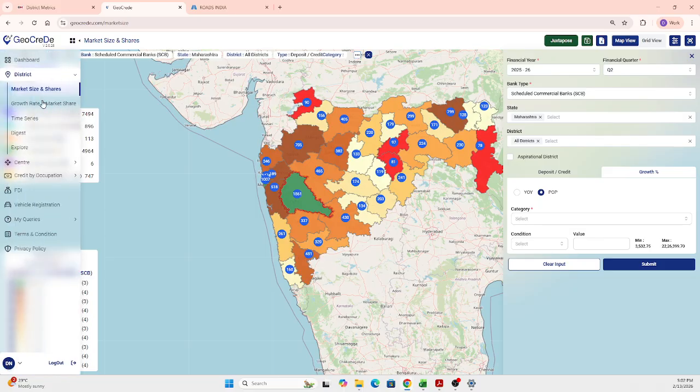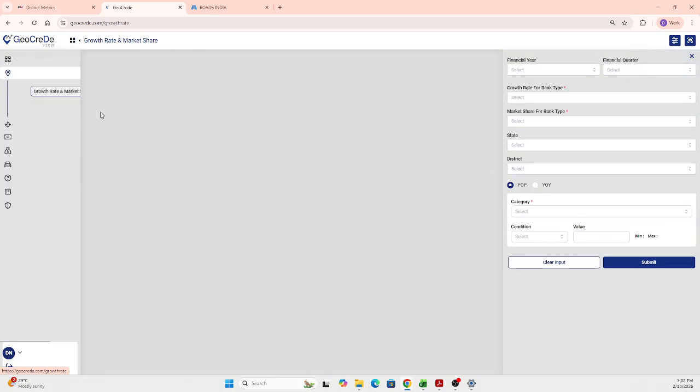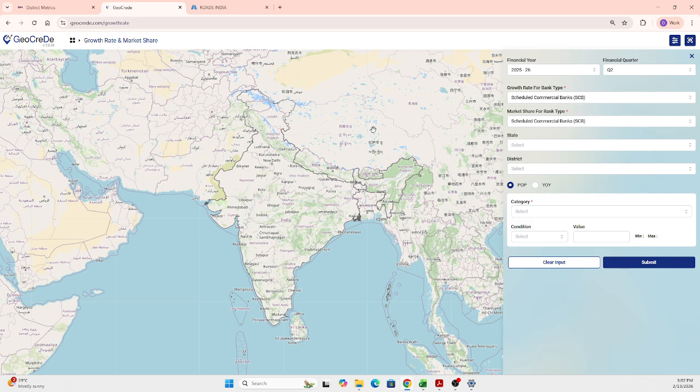So now coming to the growth rate and market share. This growth rate and market share is a feature that helps you understand the growth rate of one bank type. In the same way, you can understand the market share of another bank type in the same view. So this is a twin mapping technology wherein growth rate will be seen in one map and the market share will be seen in the other map.